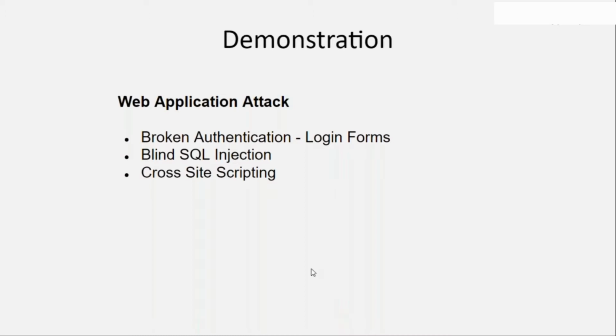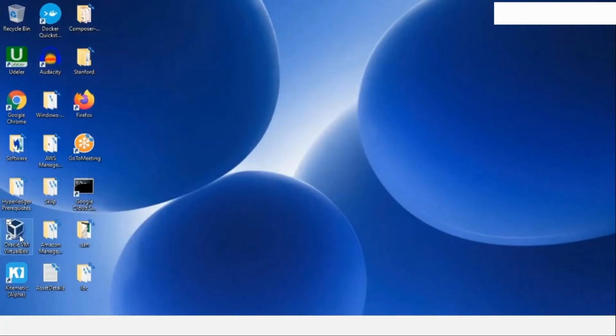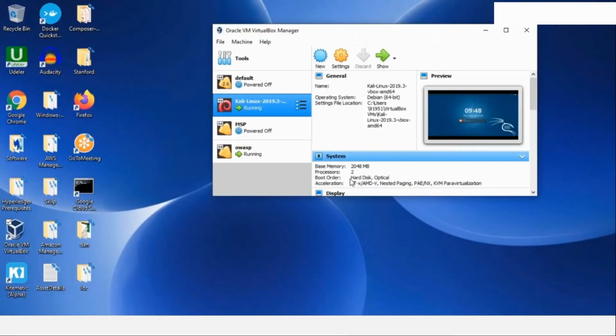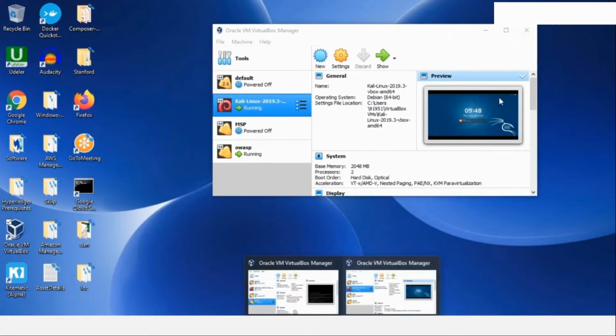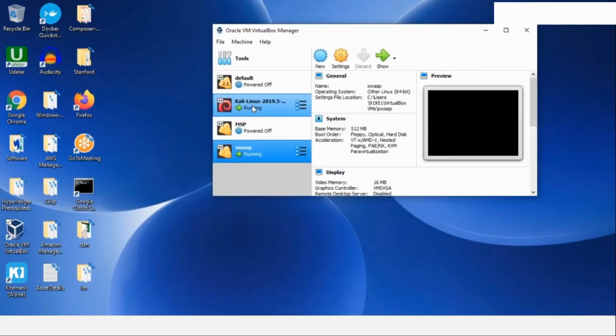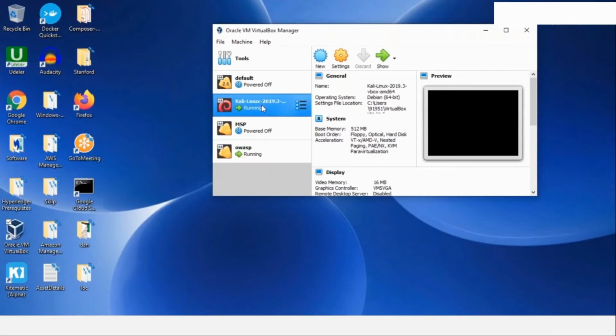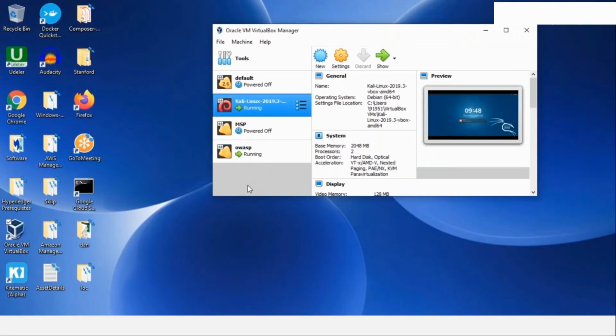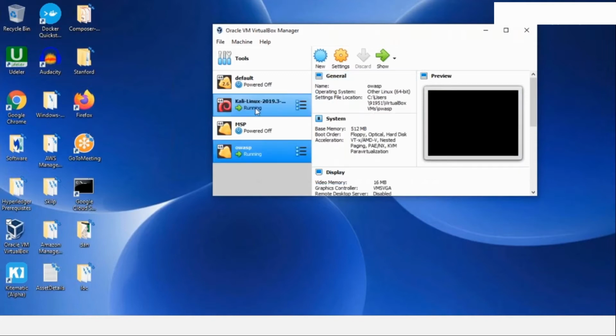So let's go to the demonstration and see three different attacks over the same. Here I'm using VirtualBox to set up the whole process. With VirtualBox, I am actually using two machines. One is Kali Linux and the second one is OWASP. OWASP is acting as a server for me. This is holding the BWAP, the broken web application we talked about, and Kali Linux is acting as a client for me. This is the one where I'm going to try to do the hacking and see how things work and develop security for the same. So that's the main configuration: VirtualBox, OWASP as the server, Kali Linux as the client.